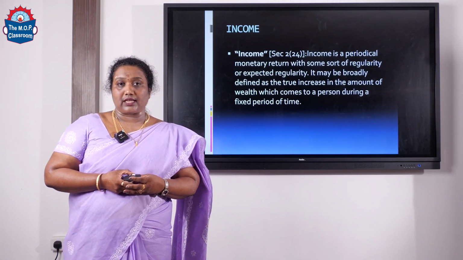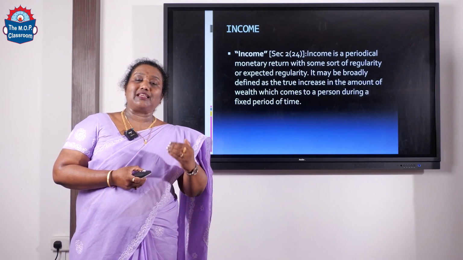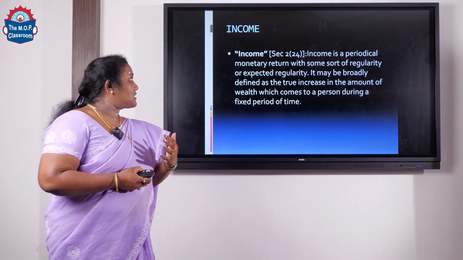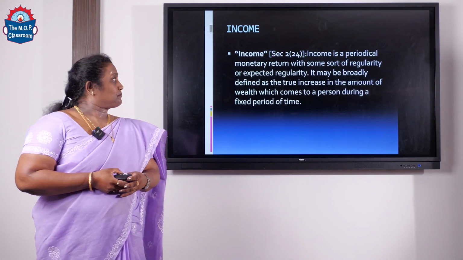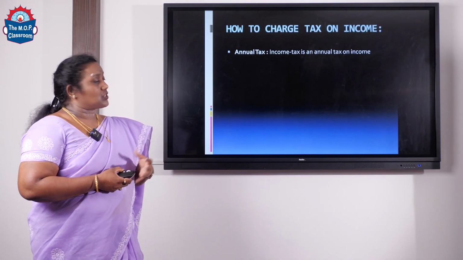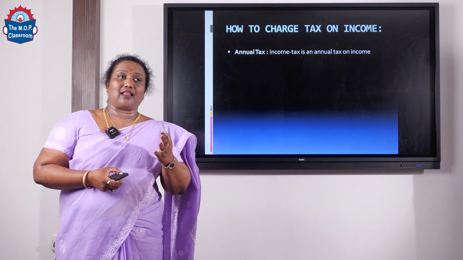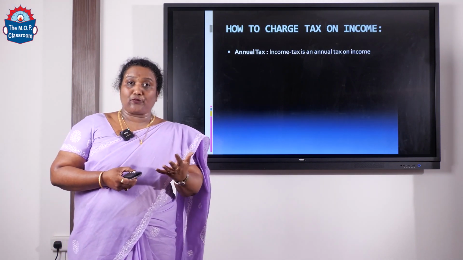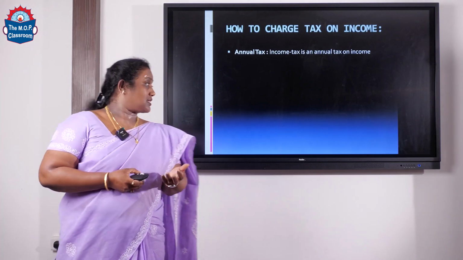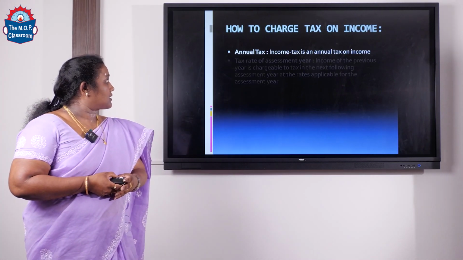sort of regularity. And income is nothing but something that increases the value or the wealth of a particular person. Now, how to charge tax on income? Income tax is calculated or assessed once in a year, and therefore we call it annual tax. So, number one, annual tax.